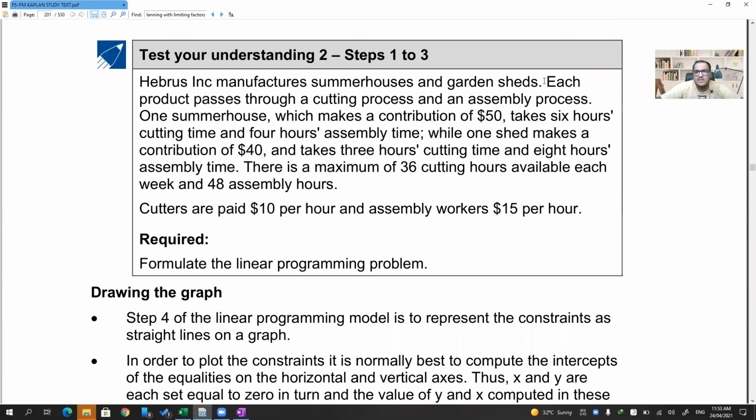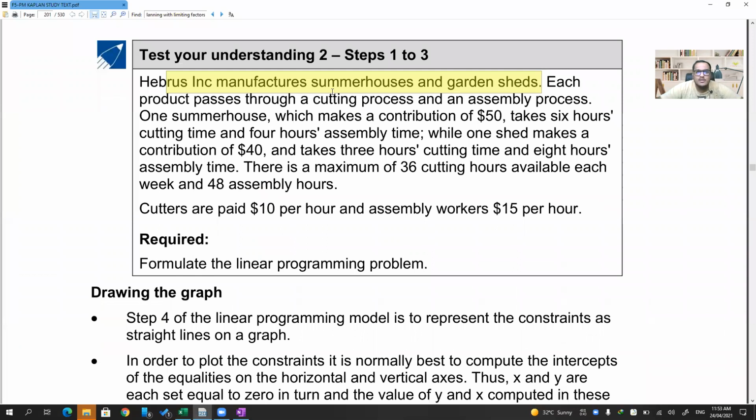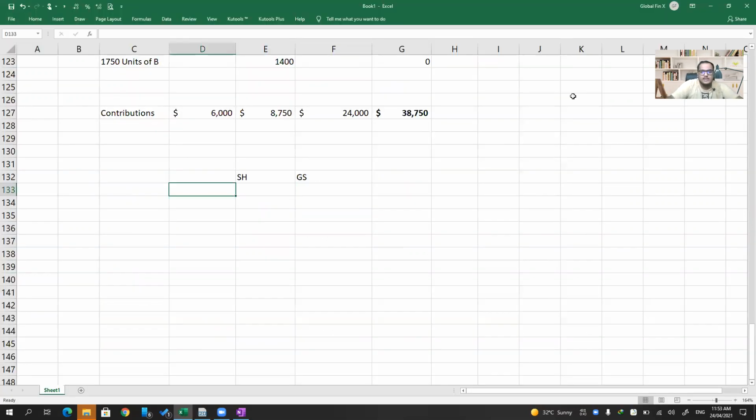Herb Science manufactures summer houses and garden sheds. Okay, I'll go to Excel. We have 2 products, summer house and garden shed. Each product passes through a cutting process and an assembly process.